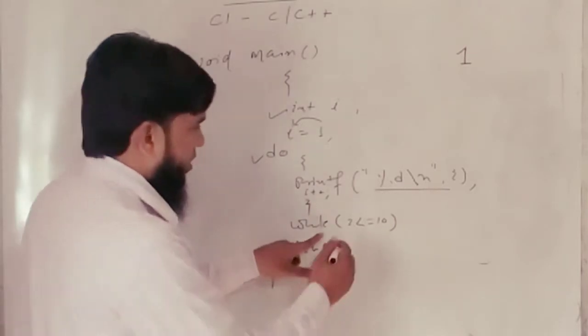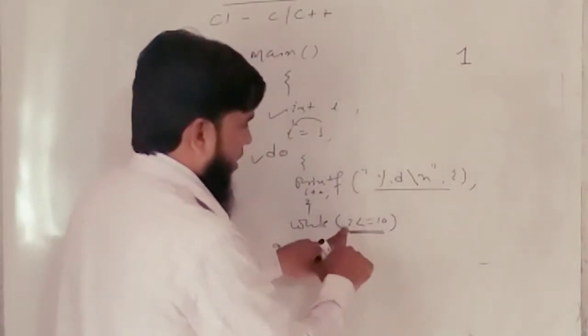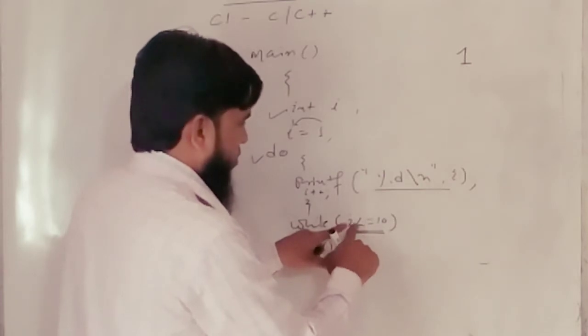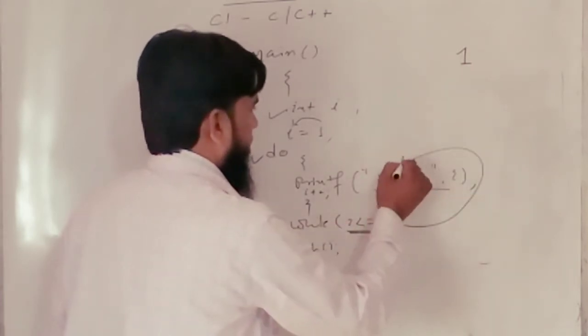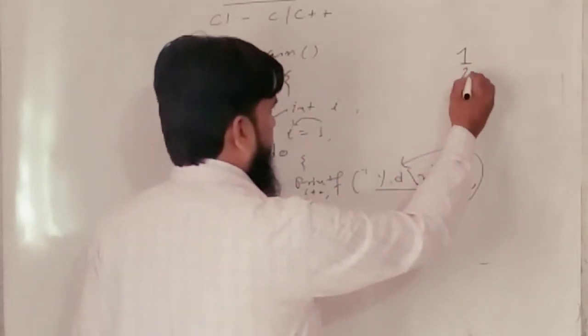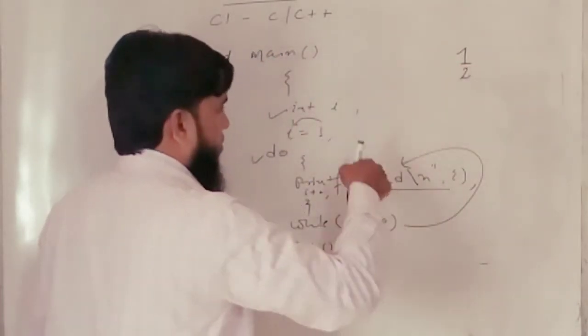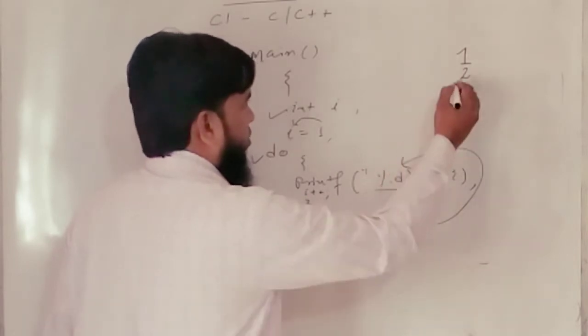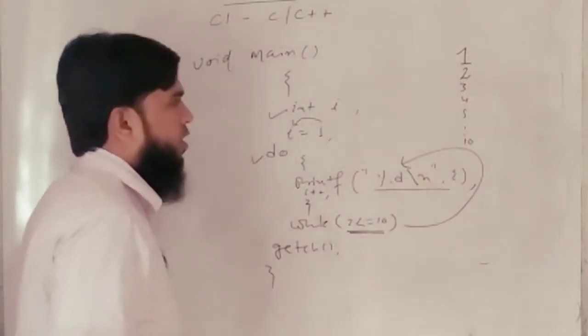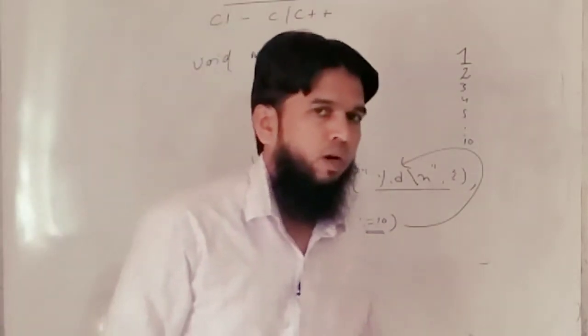Now it will check the condition, i is less than or equal to 10. Yes, the value of i is 2. Then it will go back to the body of the loop and print 2. Then again it will go back into the body of the loop, then print 3, 4, 5, 6, till 10. So this will be the output of this program.